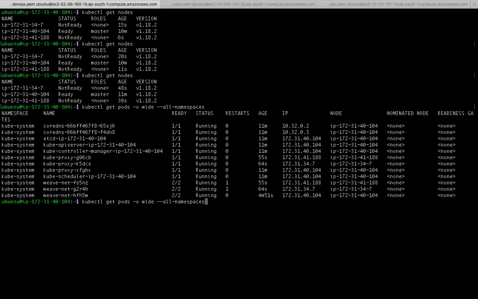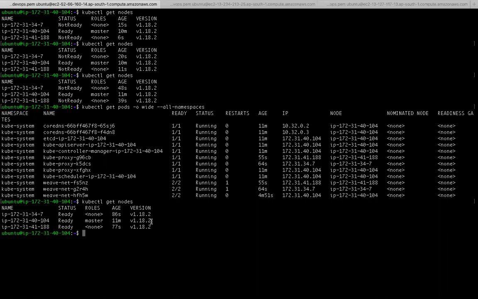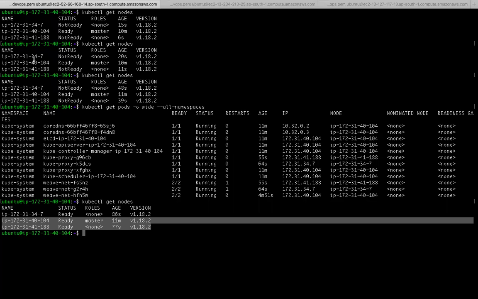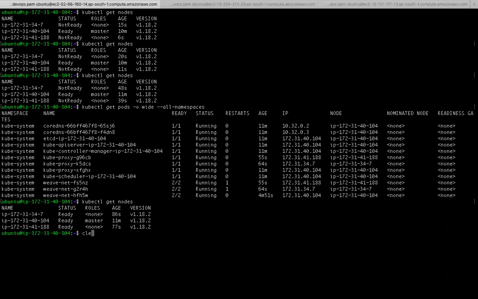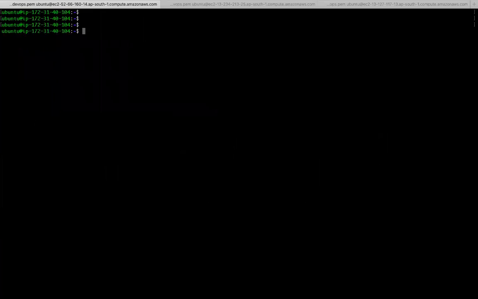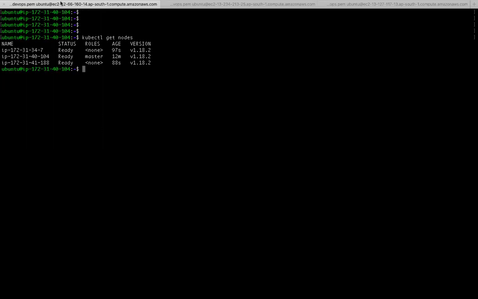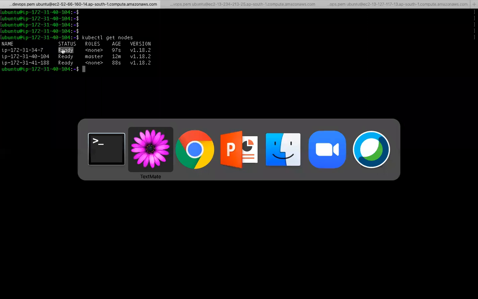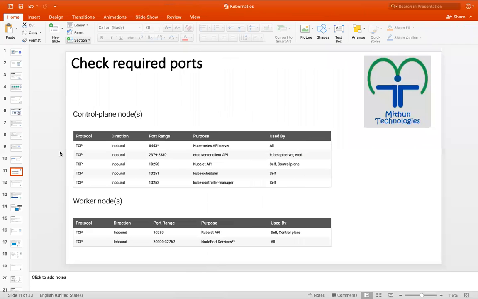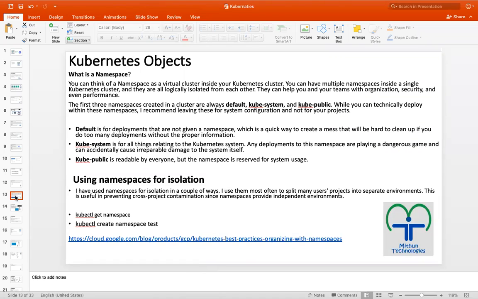So once those are ready, your cluster is ready. So now I have a Kubernetes cluster ready. kubectl get nodes. I can see I have a master and I have two workers. We have created a self-managed Kubernetes cluster using kubeadm.